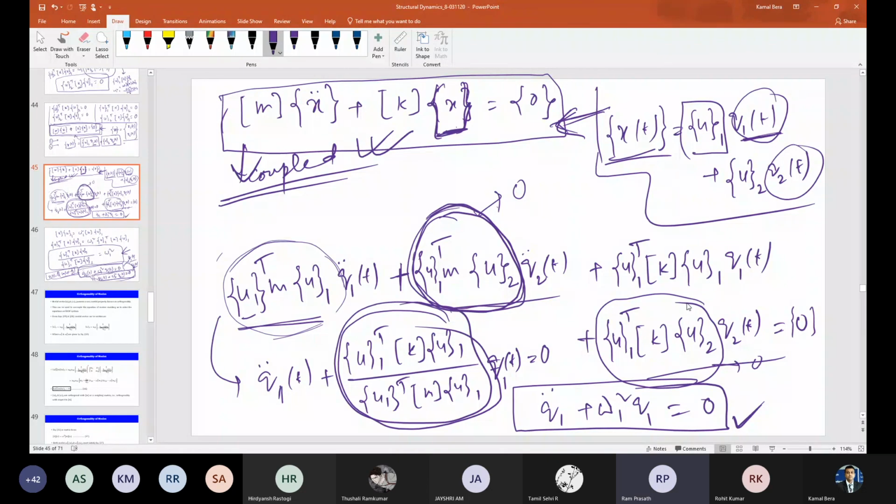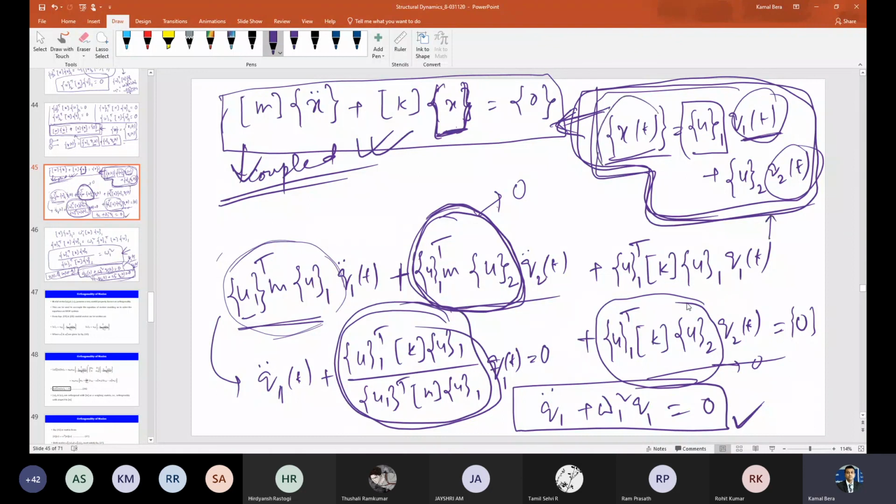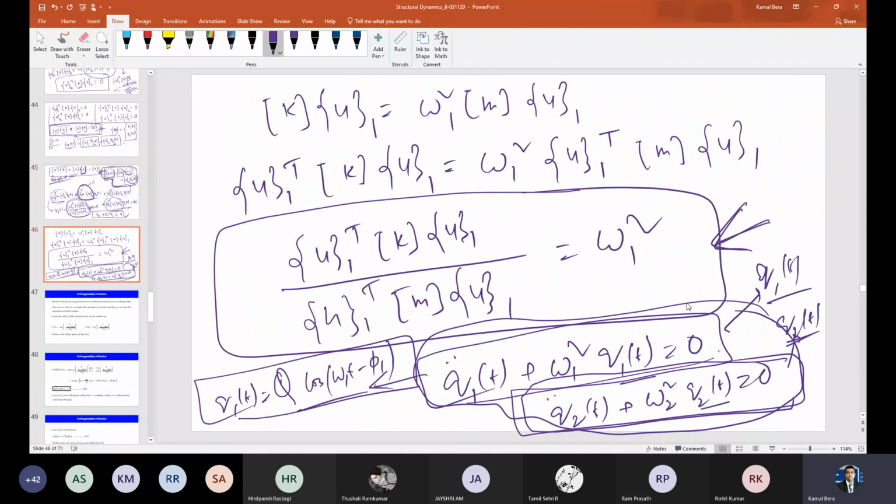Multiply by U, the U vector. I will substitute it in this expression and get the response. I'll stop it here. We'll discuss more about this later on. So actually, these two coordinates Q1 and Q2 are called the principal coordinates or modal coordinates. And this method of uncoupling the equations of motion is called modal analysis or the mode superposition method. Okay, thanks.